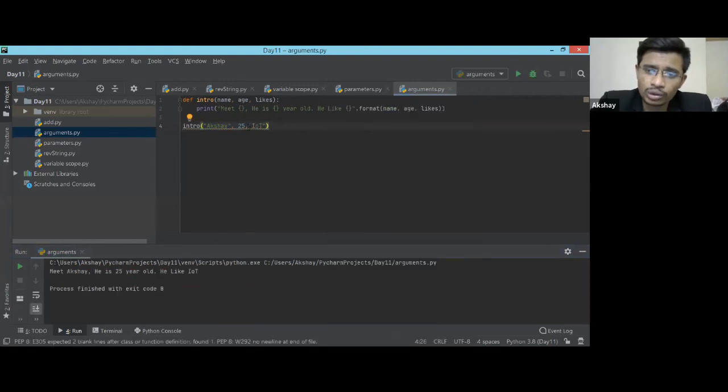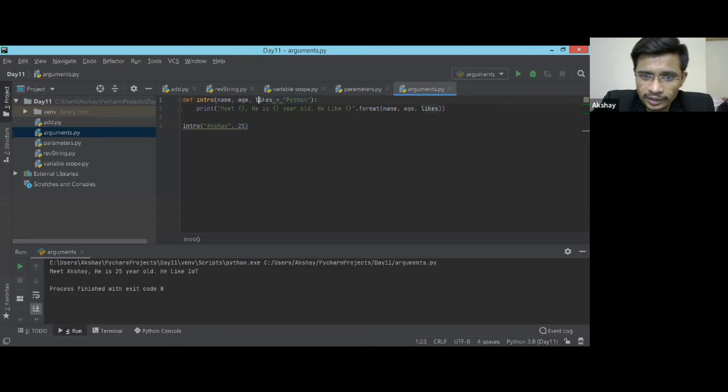But if I don't want to do that, suppose, I'm going to change the name later on, we take the example of people who are here in our chat box. Suppose all of us are learning Python, and I know the likes of everybody will be Python. So I'm going to give a default. This is my default argument. This likes will always be Python.